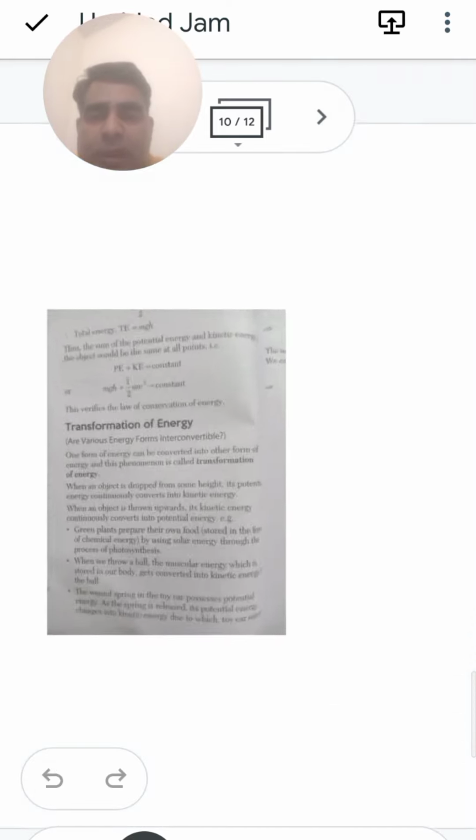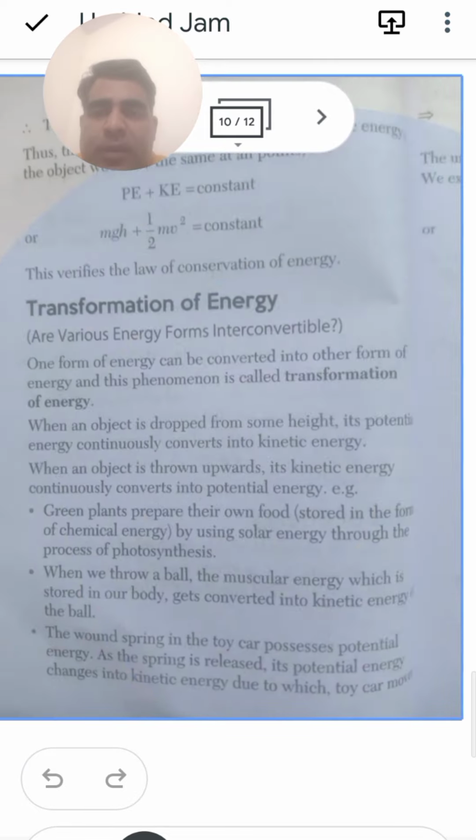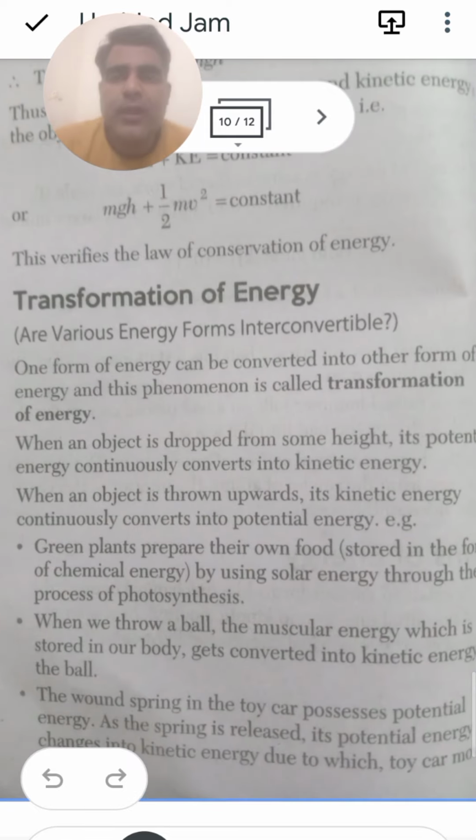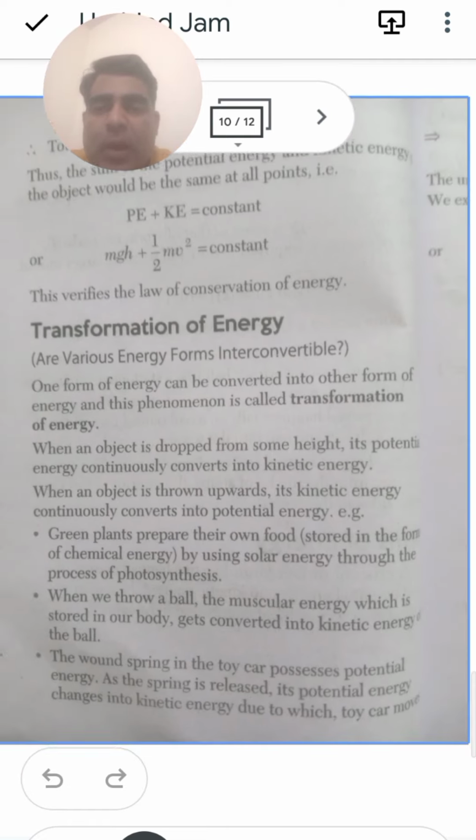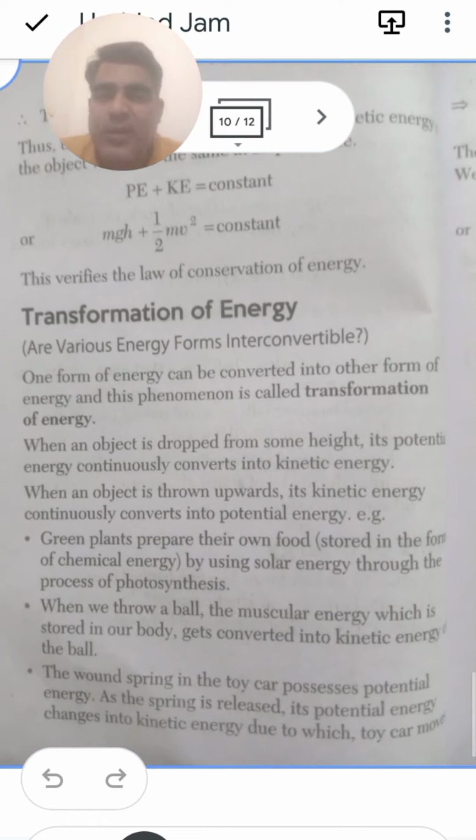After that, we have the transformation of energy, a very simple question and a very easy topic. It asks what the various transformations of energy are, that is, how energy is transferred from one form into another form. So we can say that one form of energy can be converted into another form of energy, and this phenomenon is called the transformation of energy.